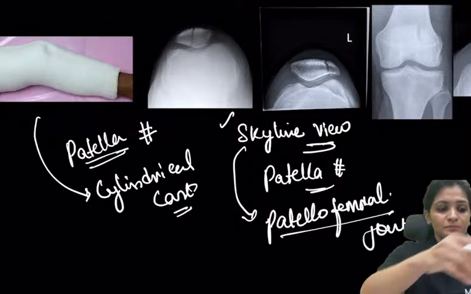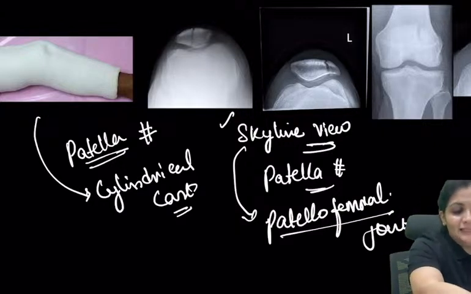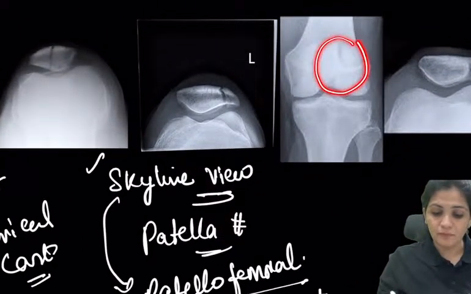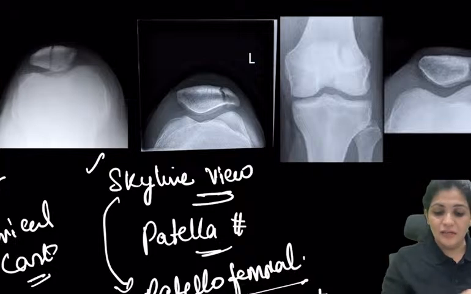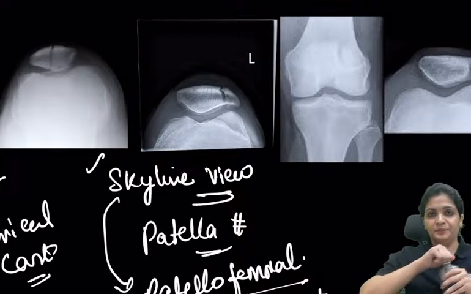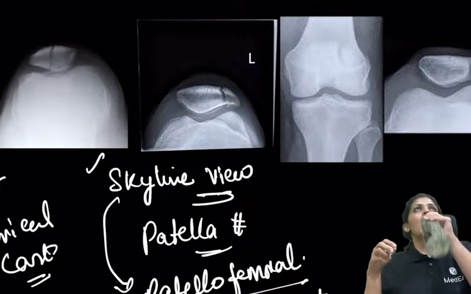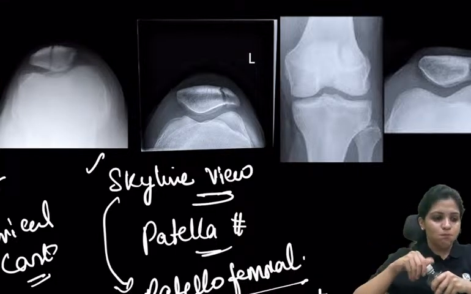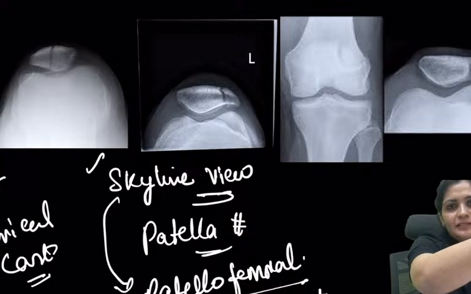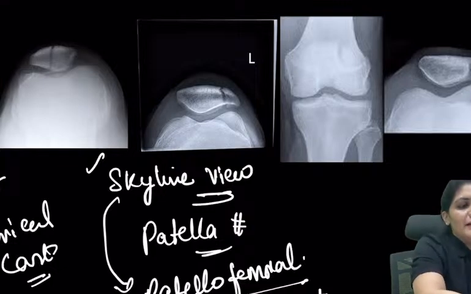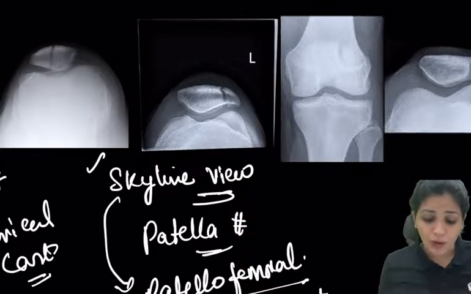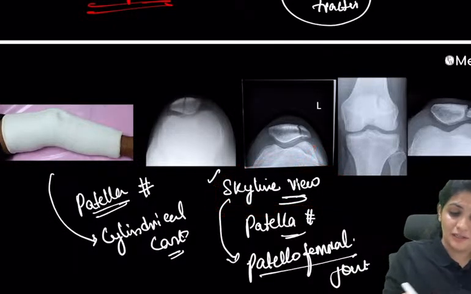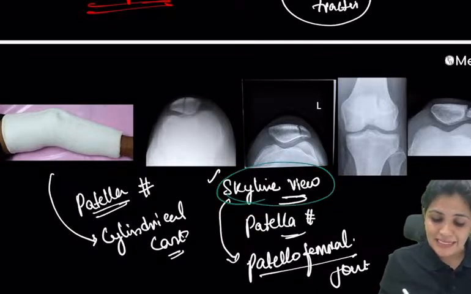Usually what we do is we take the AP and the lateral views, right? So we take the AP view here, and this is the lateral view. Usually in the AP and the lateral view, we don't find the patellofemoral joint. To identify the patellofemoral joint, you go for this skyline view. That is the important thing.